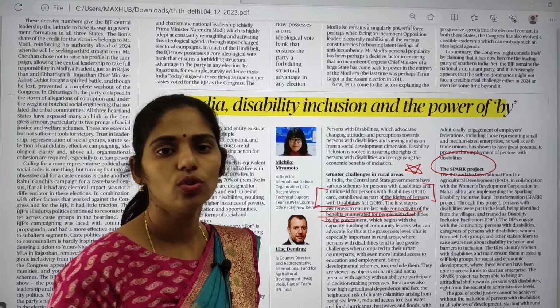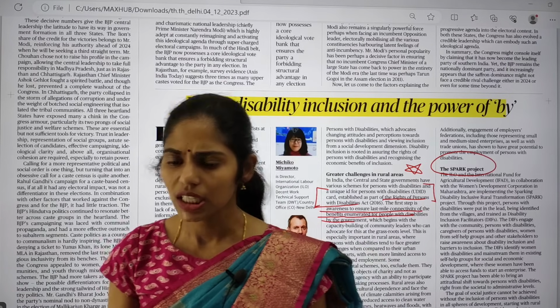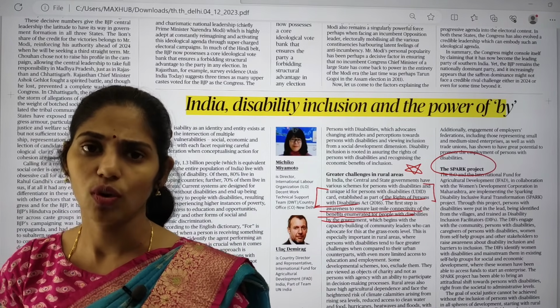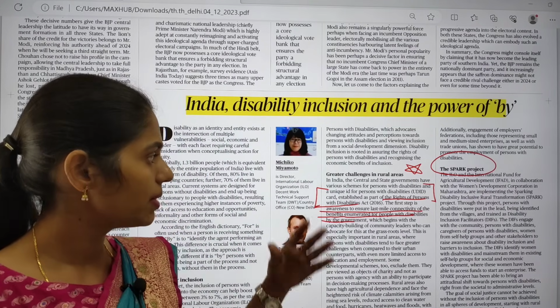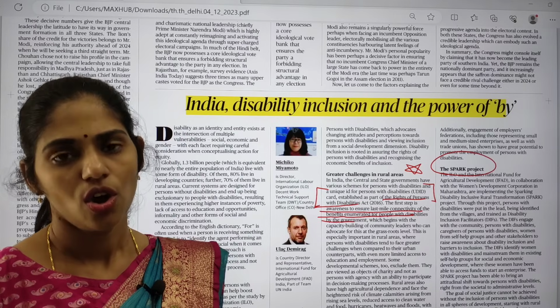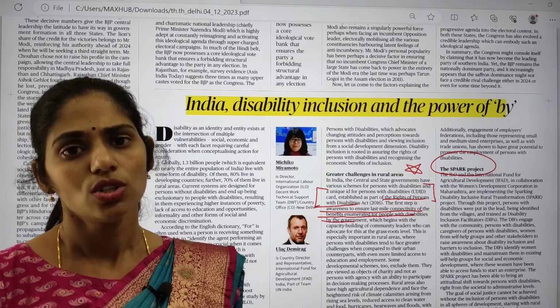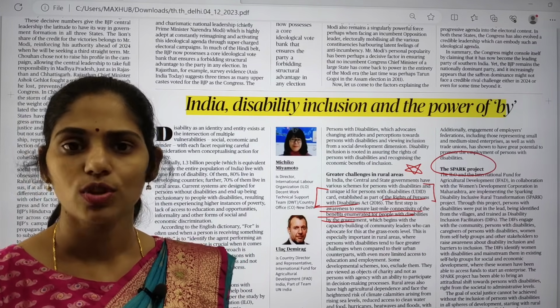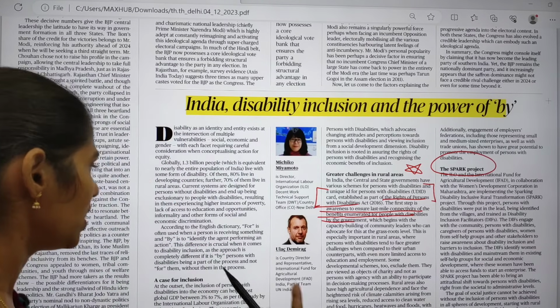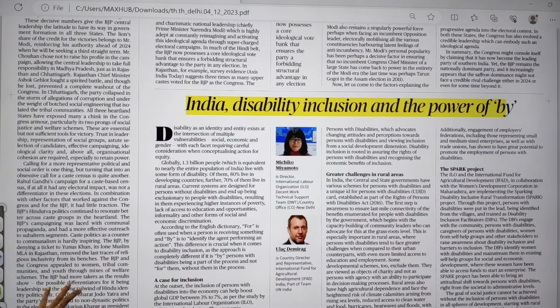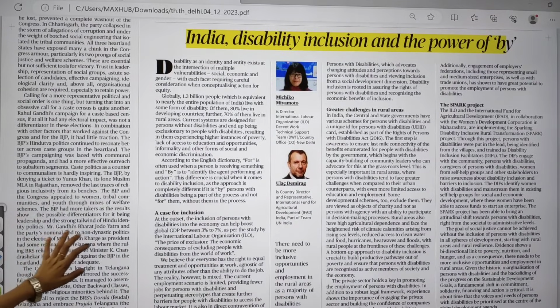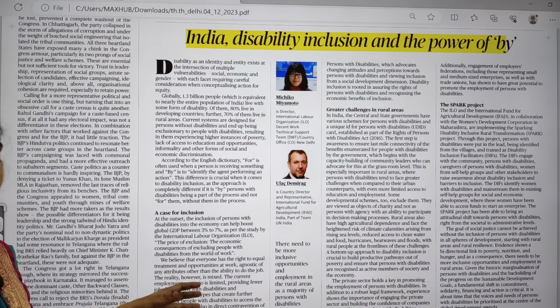So here you can get a question like, recently the Spark project is in use, so what is it? It is implemented by which organizations? Or else, if you are preparing for state service examinations, what is the abbreviation of Spark? In this way also you can get a question. So let us see what a Spark project is, okay? And later on you are going to see the facts which are very important from your Mains perspective.